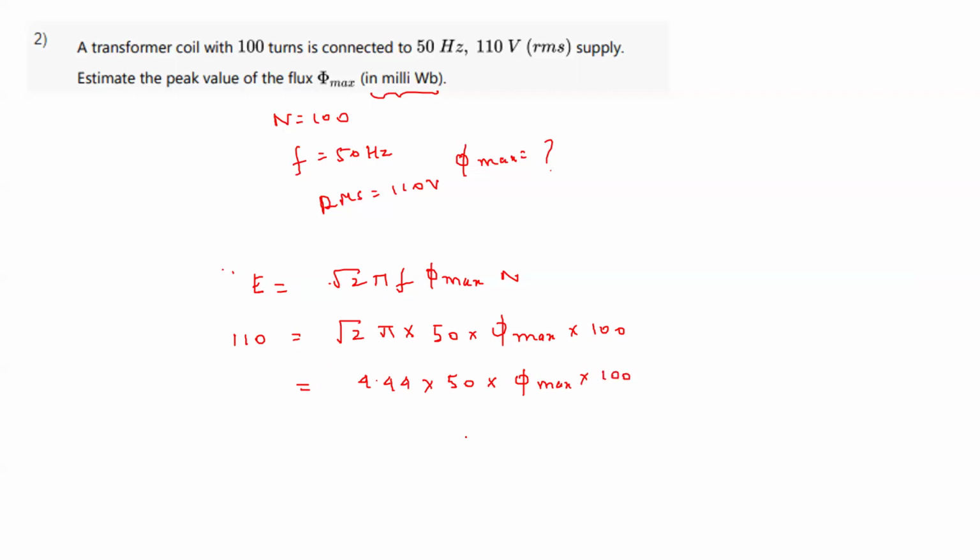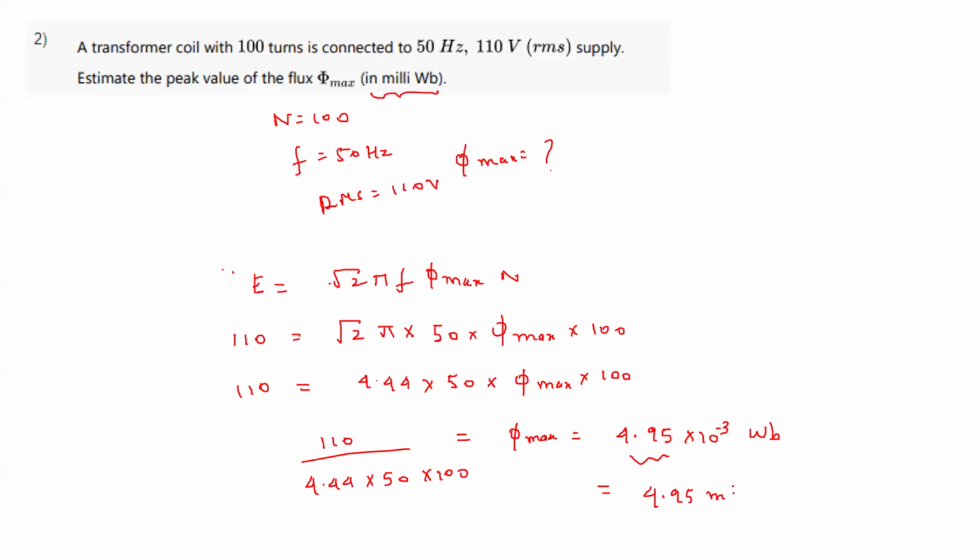If you divide 110 by 4.44 into 50 into 100, you will get 4.95 into 10 power minus 3 Webers. Because they have asked the answer in milliwebers, you should not enter it as 0.00495. Instead, you should enter 4.95 milliweber. It is very important to check what is asked for the numerical question.